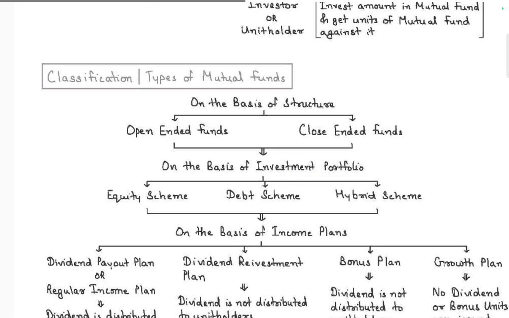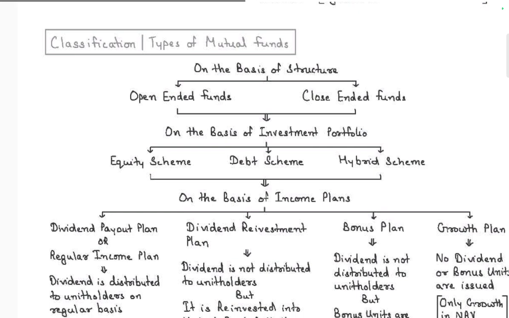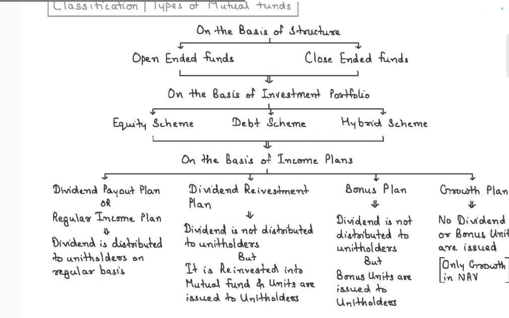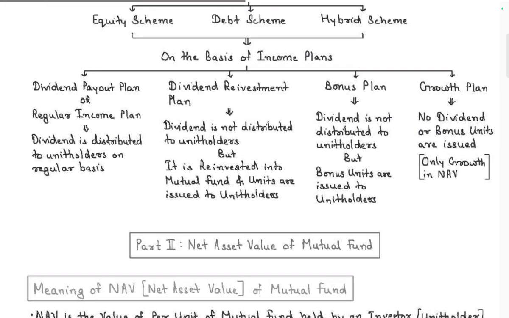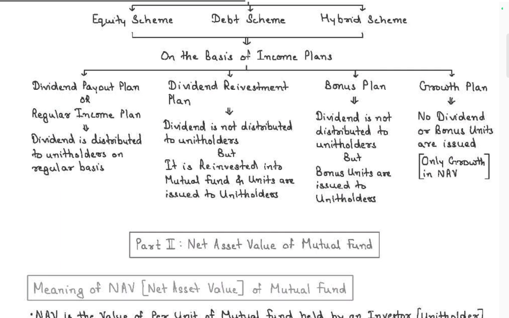Now, classification, the types of mutual funds. On the basis of structure: open-ended mutual funds and closed-ended mutual funds. On the basis of investment: equity schemes, debt schemes, hybrid. On the basis of income plans: dividend payout plan or regular income plan, where dividend is distributed to the unit holder on a regular basis. Dividend reinvestment plan.